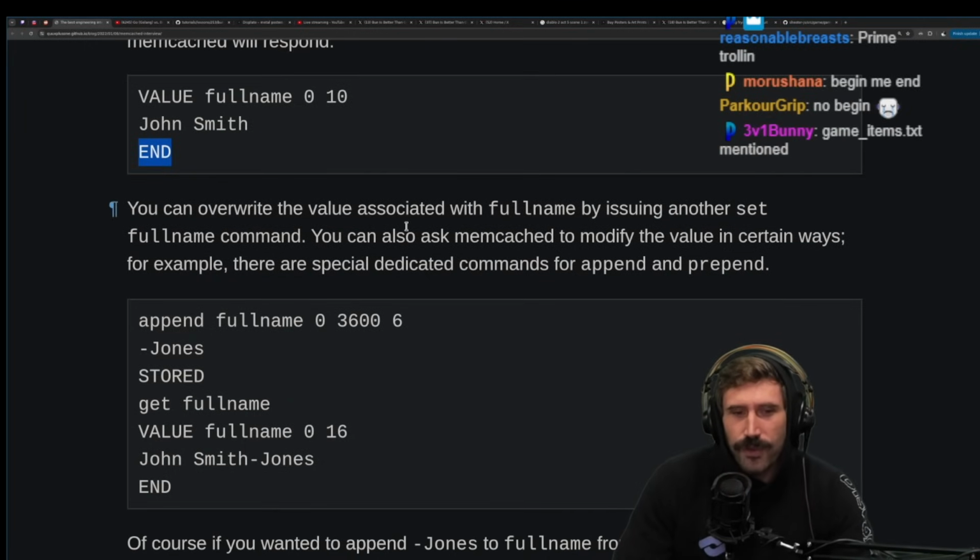This is so good. You can overwrite a value association with the full name by using another set full name command.